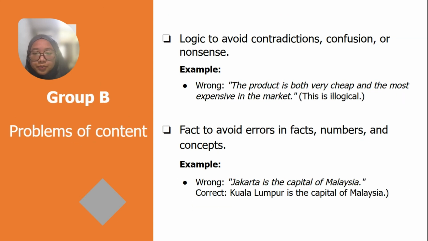Okay, next for Group B, focus on problems of context. This group focuses on how well the contents make sense and whether the information is factually correct. The first one is logic, to avoid contradiction, confusion, or nonsense. For example, "the product is both very cheap and the most expensive in the market." This is illogical. And for the fact, to avoid errors in facts, numbers, and concepts. For example, "Jakarta is the capital of Malaysia." This is wrong. The correct one is Kuala Lumpur is the capital of Malaysia.